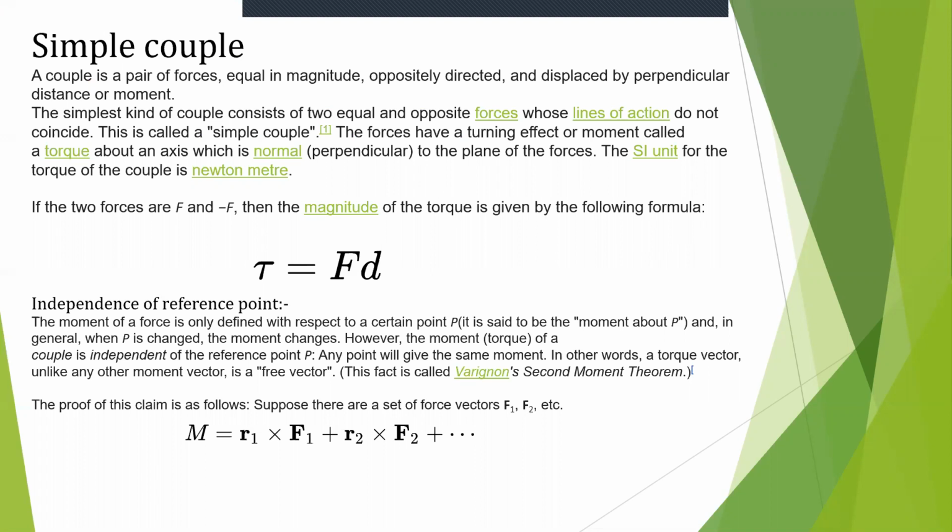Independence of reference point. The moment of a force is only defined with respect to a certain point P. It is said to be the moment about P, and in general, when P is changed, the moment changes. However, the moment (torque) of a couple is independent of the reference point P. Any point will give the same moment. In other words, a torque vector, unlike any other moment vector, is a free vector. This fact is called Varignon's second moment theorem. The proof of this claim is as follows.